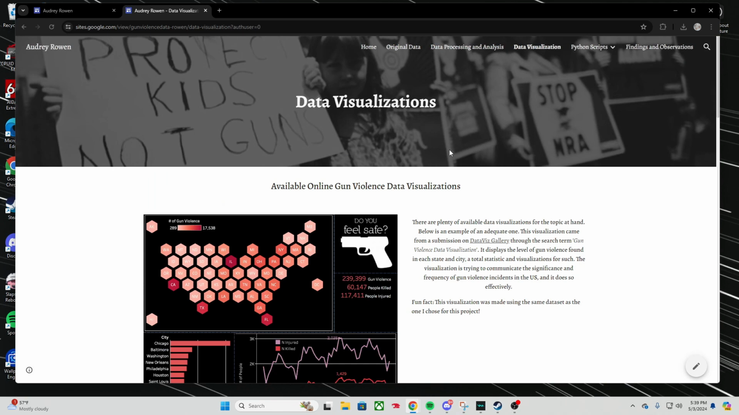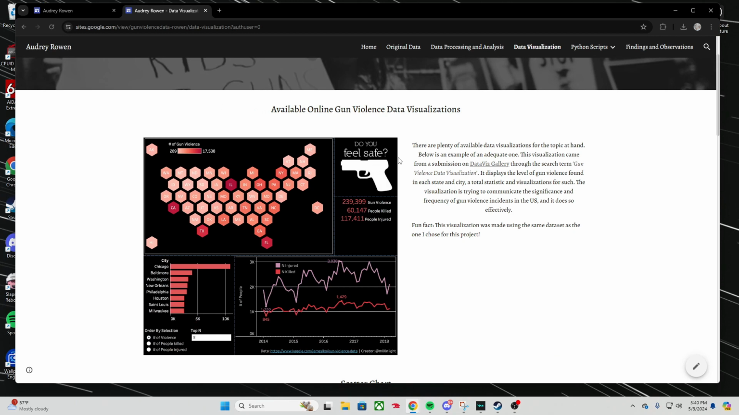This brings us to making visualizations from our dataset. This dataset that I found online from the DataViz gallery is actually quite interesting because it does a really good job at including so much information in such a relatively small space. And it was actually made using the exact same dataset that I'm using in the first portion of my project. Here you can see it does a really good job at looking at the bigger picture. It highlights what states more people are dying from gun violence in, and it also shows the huge chunk that Chicago takes out of those statistics.